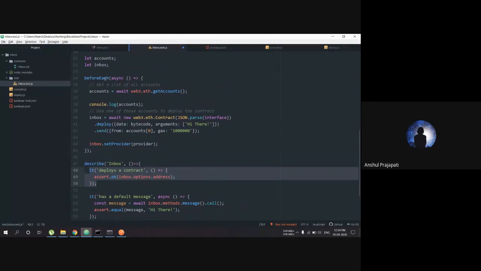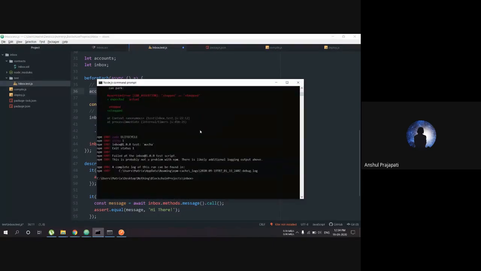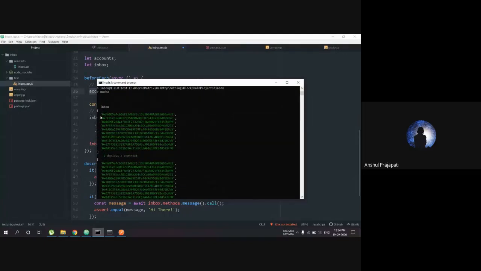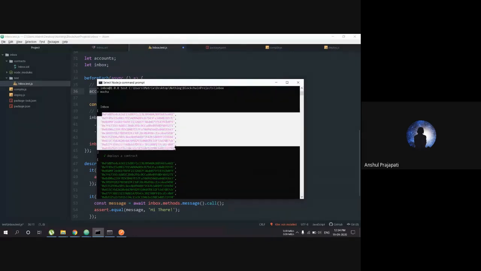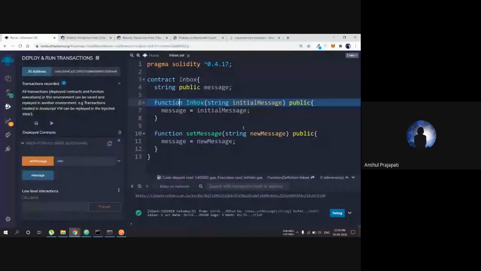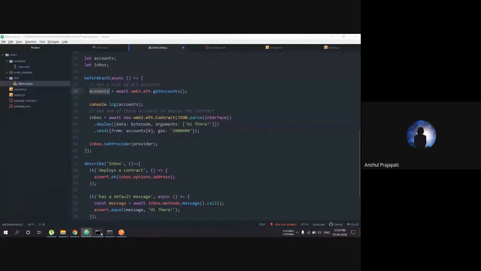So in the code before it, these are async, and all this is just JavaScript ES6 notation, and I'm not going to say anything on that. What we are doing is getting accounts. You can see when I ran my first test, it gave me some accounts. These are hex values, and these are the accounts. You can see that these are the same accounts that we are seeing here.